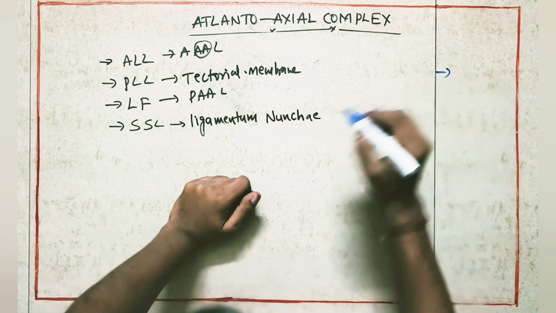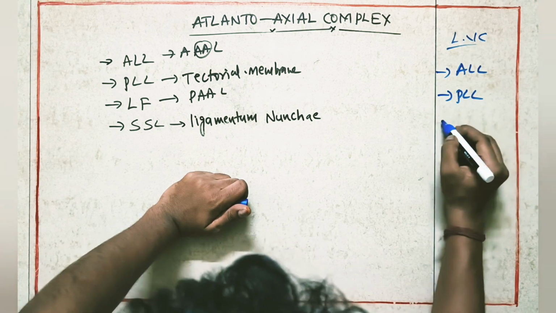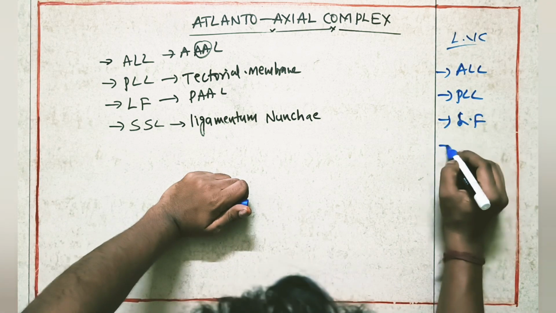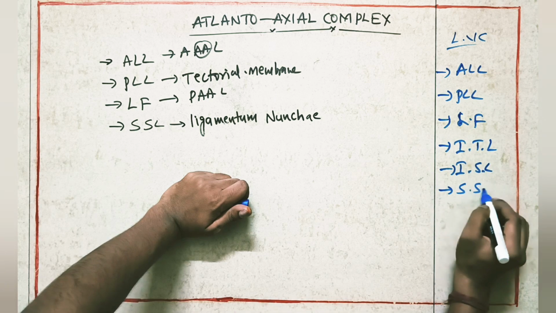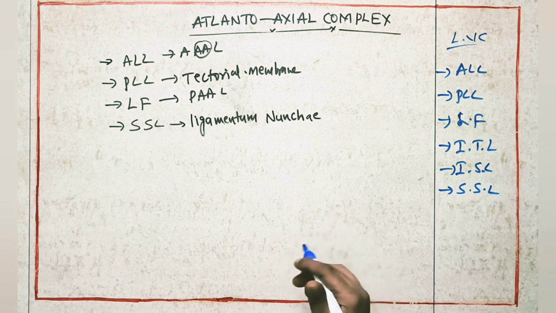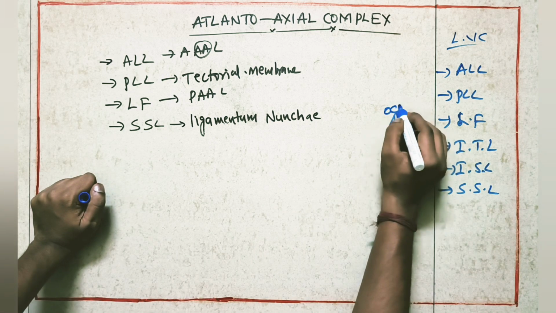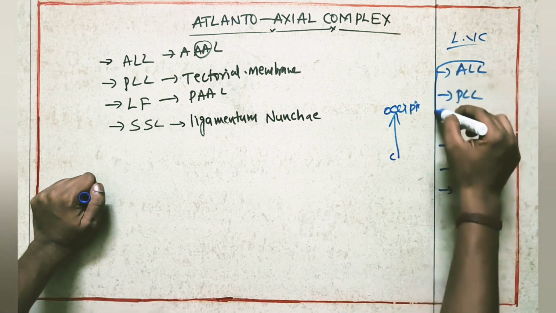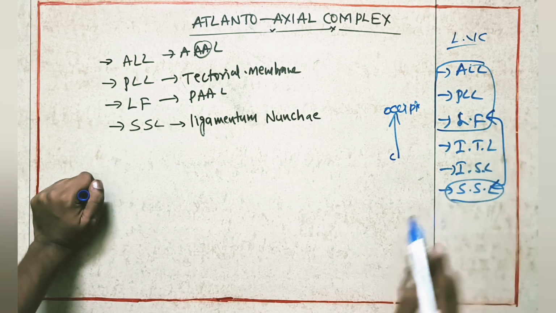Ligaments, earlier we saw ligaments of the vertebral column. Here we saw anterior longitudinal, posterior longitudinal, ligamentum flavum, intertransverse ligament, then interspinous ligament, then supraspinous ligament. So in this, all longitudinal ligaments we discussed, from cervical to the occipital region. These four ligaments, see, these two and supraspinous, we can say as longitudinal ligaments.